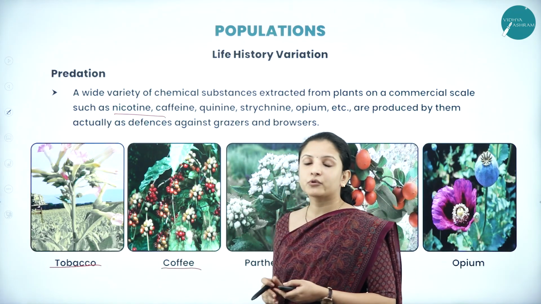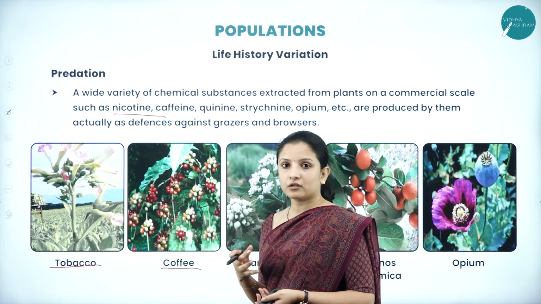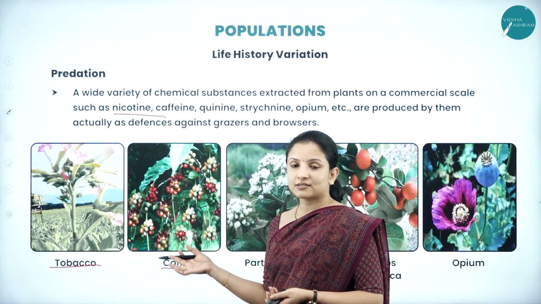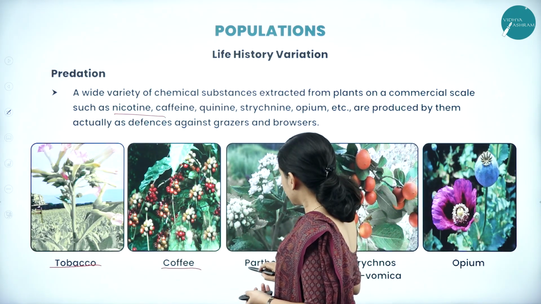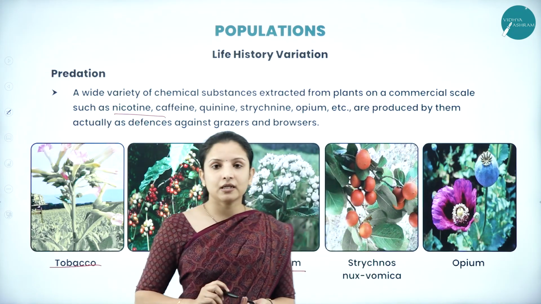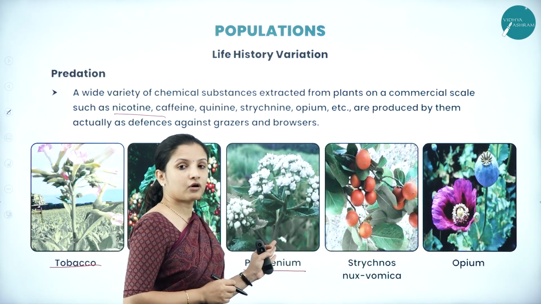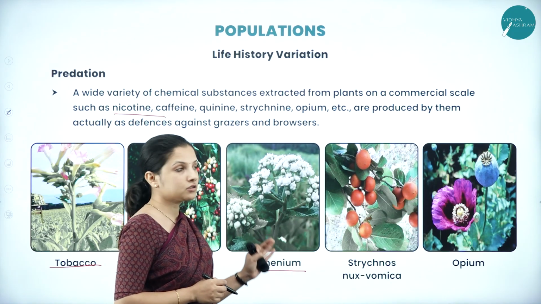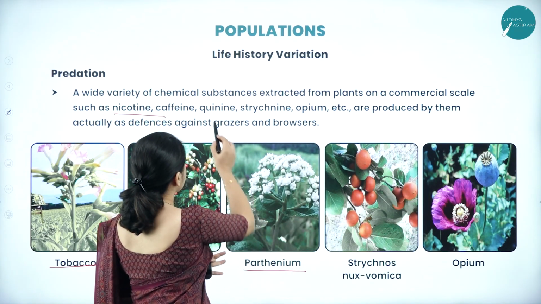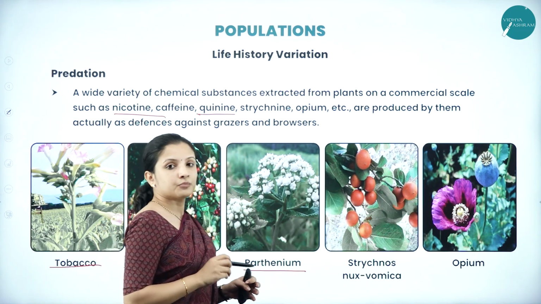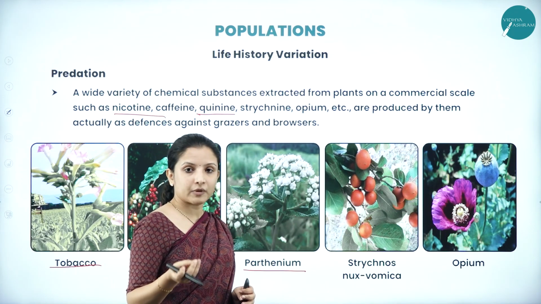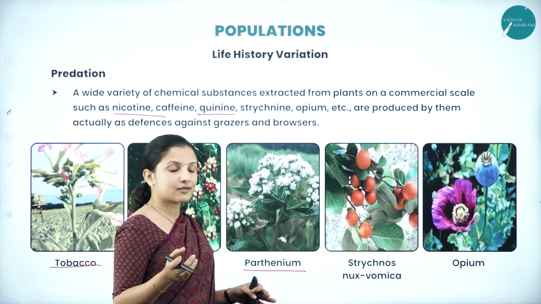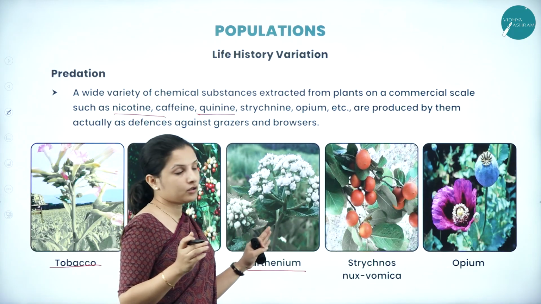Even coffee produces caffeine, which is a chemical compound, and that is why insects don't feed on coffee. Next is Parthenium. Parthenium is also a weed which causes a lot of respiratory disorders. Parthenium produces a chemical compound called quinine, and that is why insects don't feed on it.